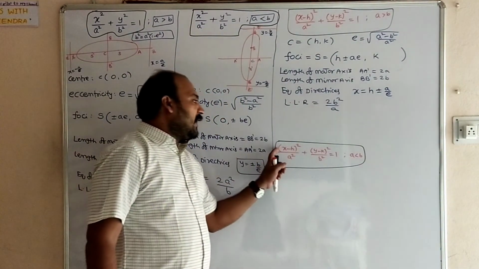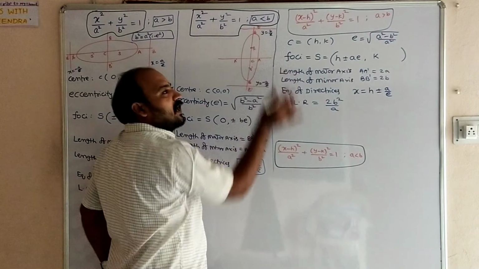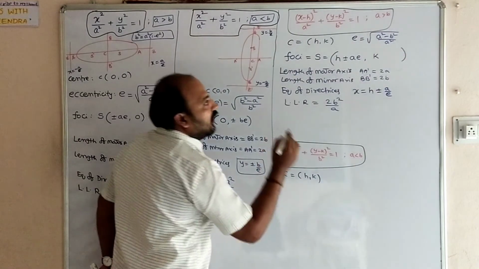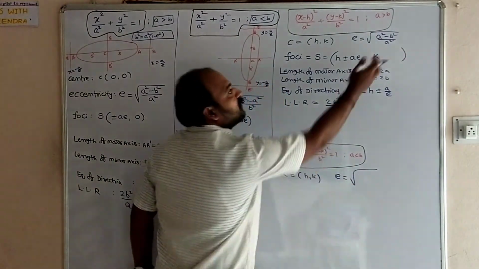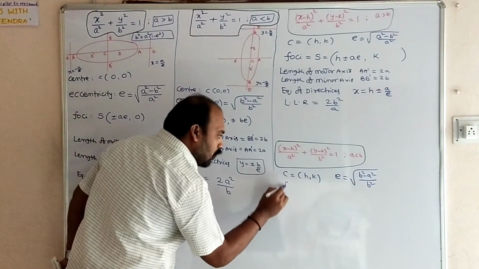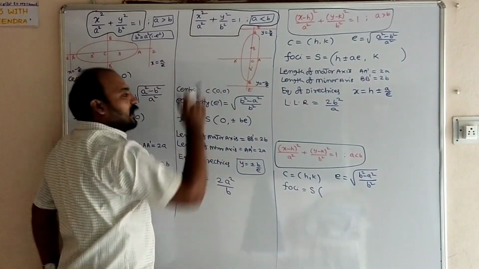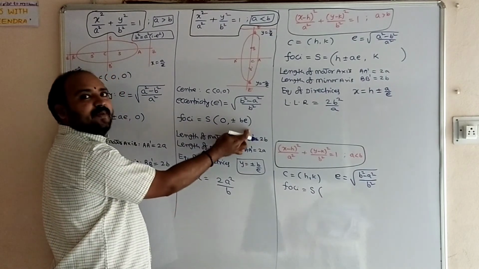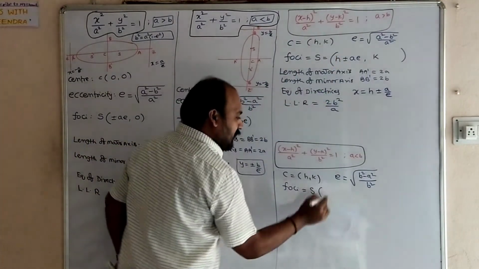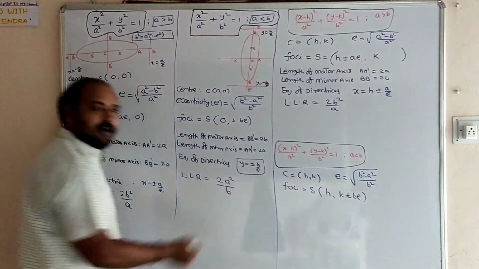Similarly, x minus h whole square by a square plus y minus k whole square by b square equal to 1 when a is less than b. Same cases but opposite. Center C equal to h comma k and eccentricity e equal to root of b square minus a square by b square. And foci coordinates: for the a less than b case, foci is 0 comma plus or minus b. So to 0 comma plus or minus b you have to add h comma k. So h plus 0 is h comma k plus or minus b. These are the coordinates of foci.